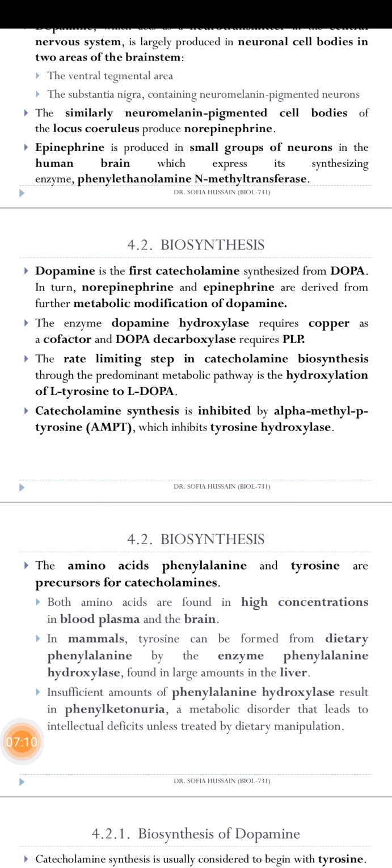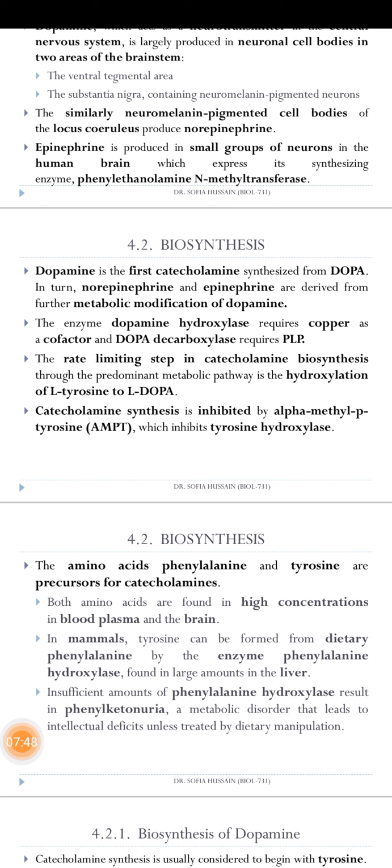Epinephrine is a very active hormone for various functions in our body. Dopamine is the first catecholamine synthesized from the dopa. In turn, norepinephrine and epinephrine are derived from the metabolic modifications of the dopamine. So the enzyme dopamine beta-hydroxylase requires copper as a cofactor, and decarboxylase requires PLP. So these different hormones work by enzymatic activity.